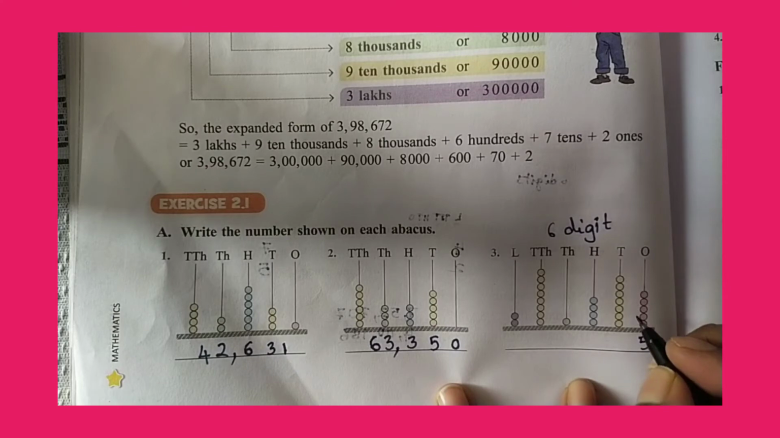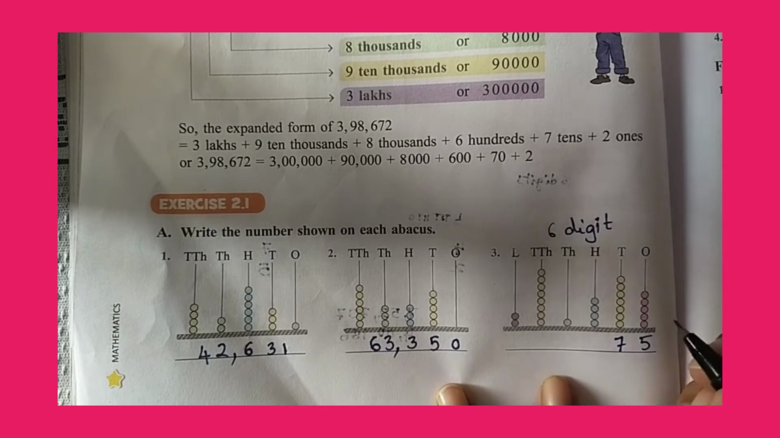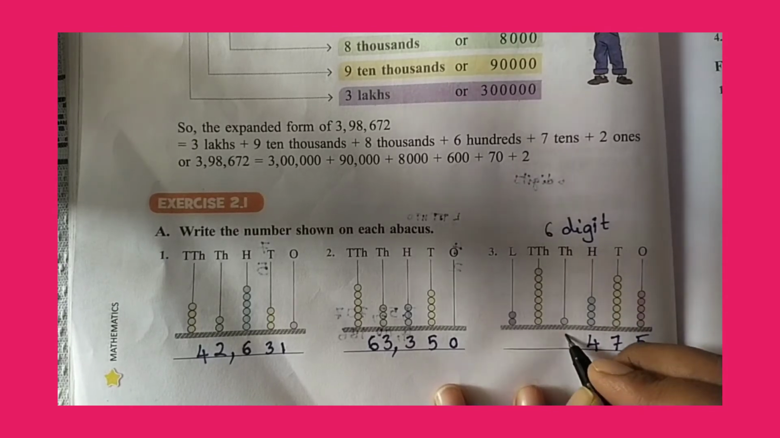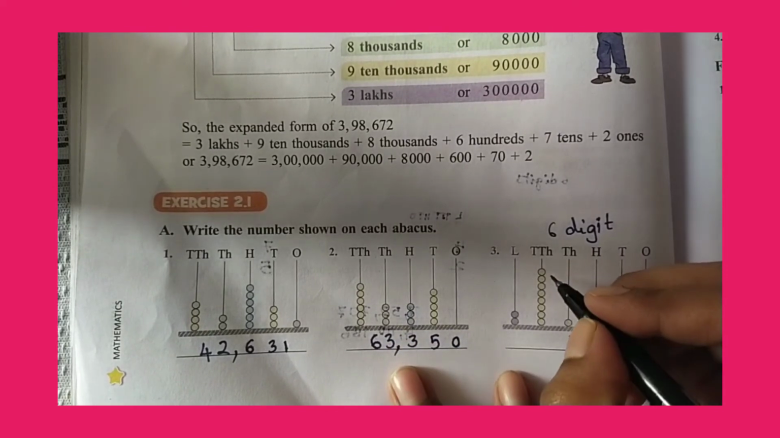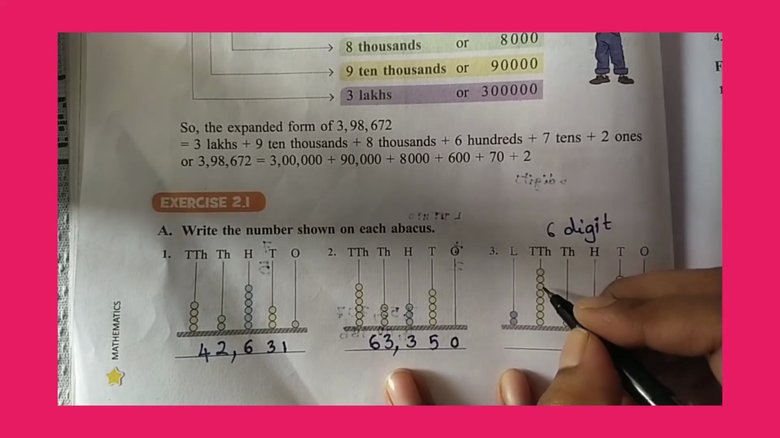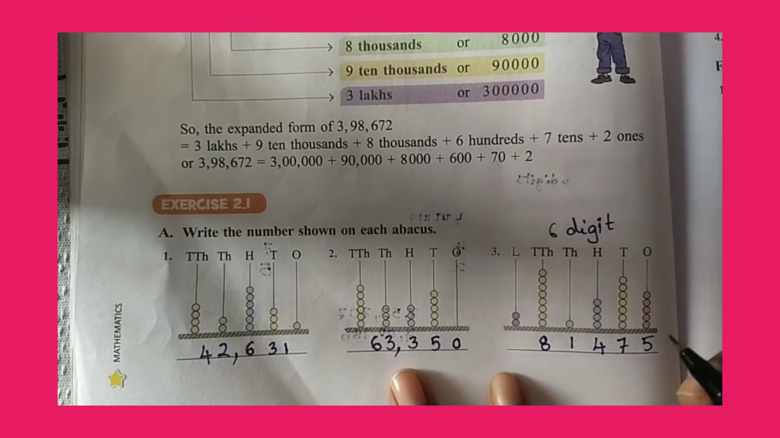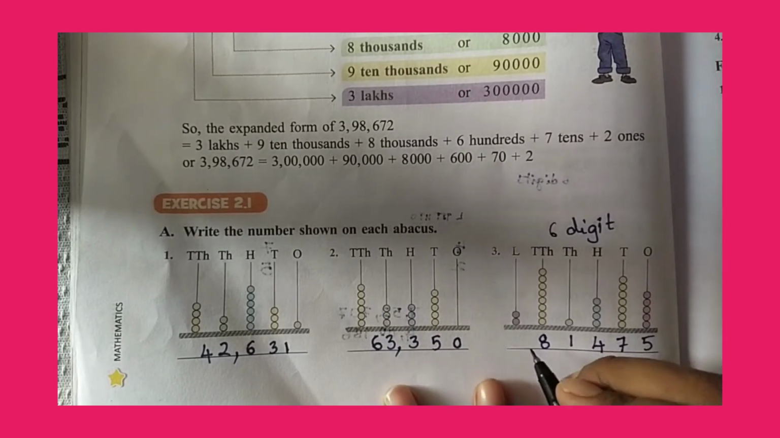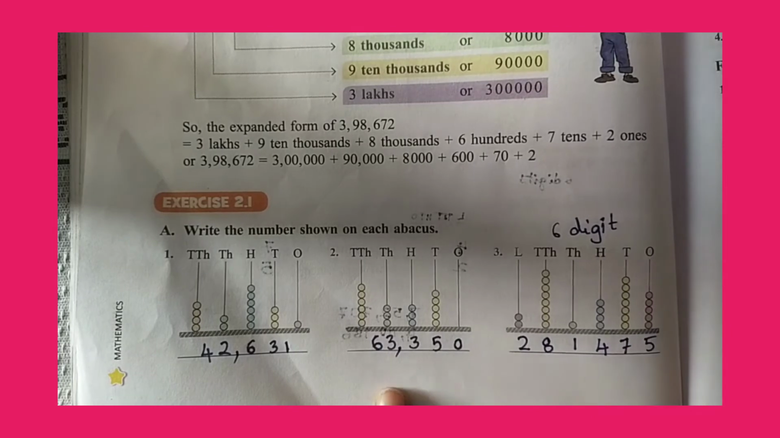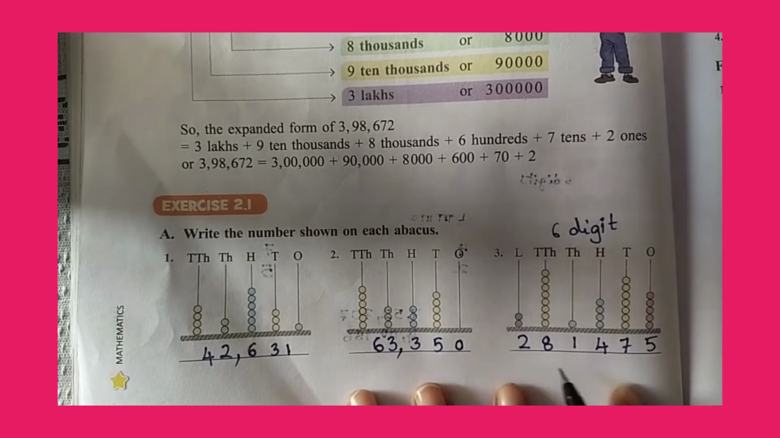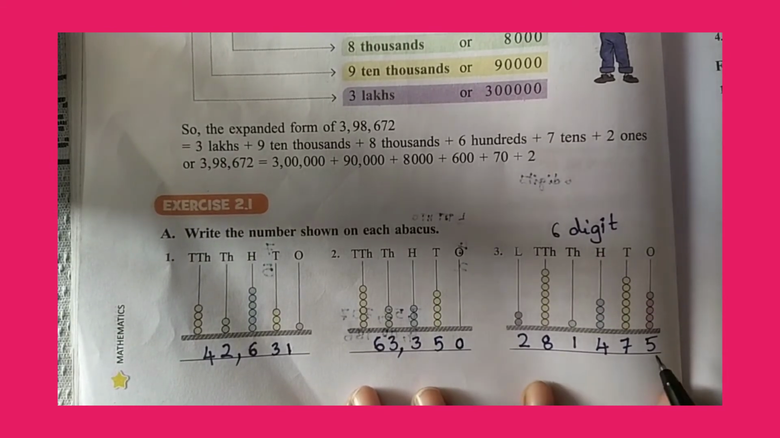In the tens place, 7 tens. 7. And in the hundreds place how many beads are there? 4. 4 hundreds. Thousands place 1. 1,000. And in the 10,000s, how many 10,000s? 8. 8 10,000s or 80,000. And in the lakhs place 2. So how can you tell? Can you tell the expanded form? Or you can tell the number names. So tell the number name of the 6-digit number.